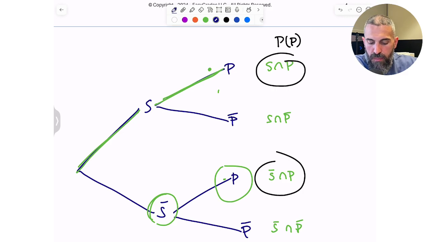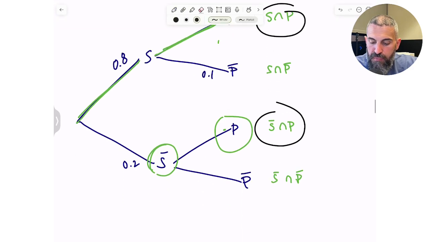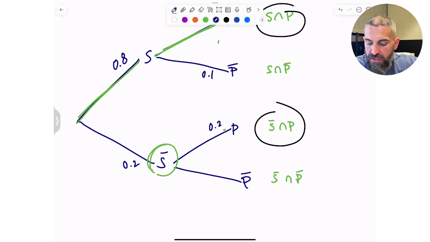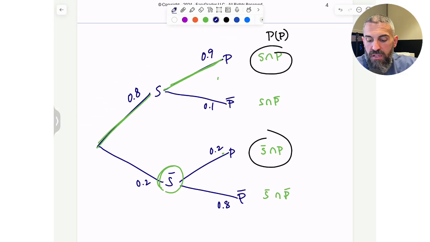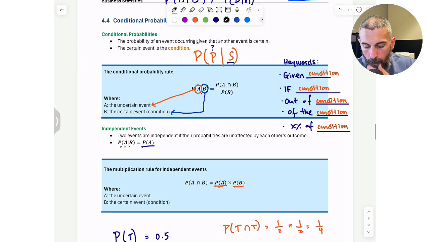And let me just make some numbers up. Let's say there's an 80% chance you study and a 20% chance you don't study. Well, the probability that you pass, given that you studied, is probably really high. And the probability of not passing is probably pretty low. But if you didn't study, the probability of you passing is probably pretty low, let's say 20%, and the probability of you not passing is probably much higher. You see, these would be considered dependent events. Dependent, because the probability of you passing depends on whether or not you studied. So that's what independent means.